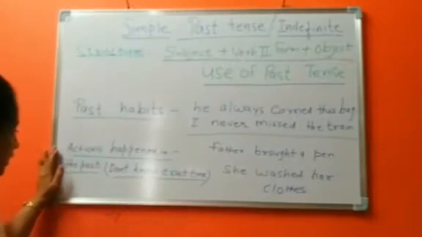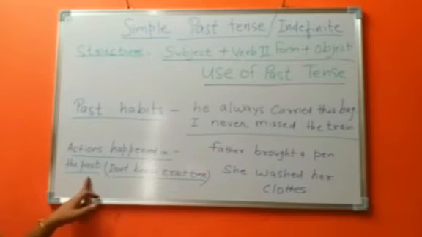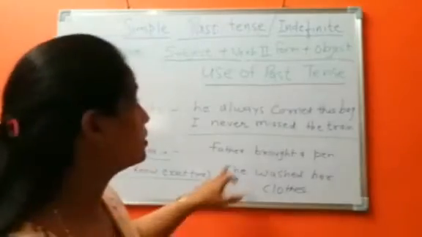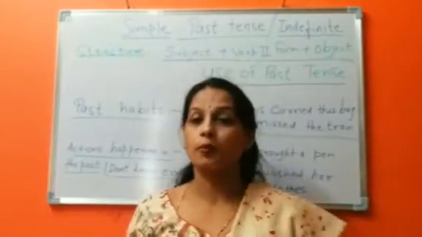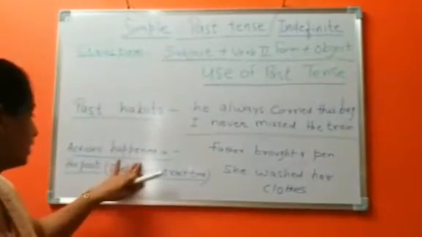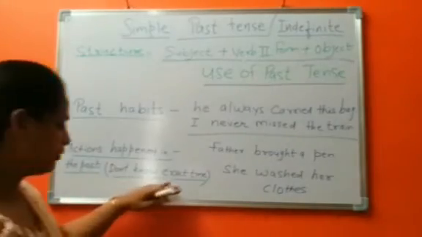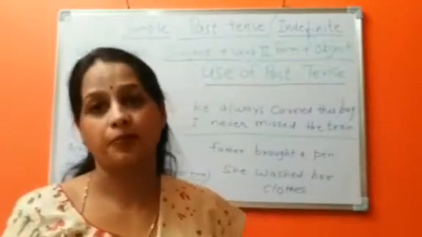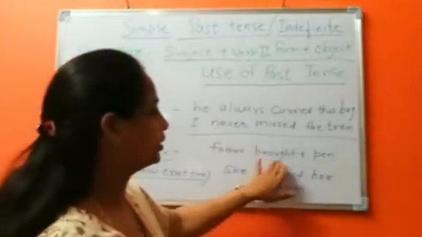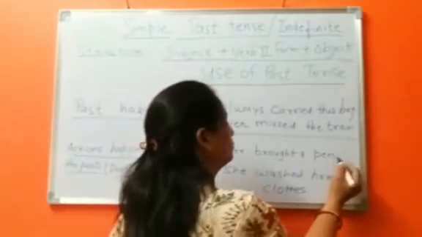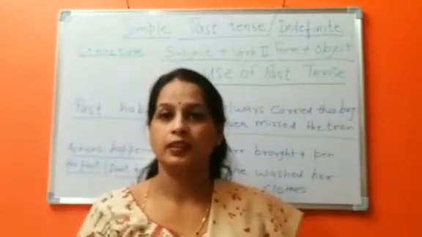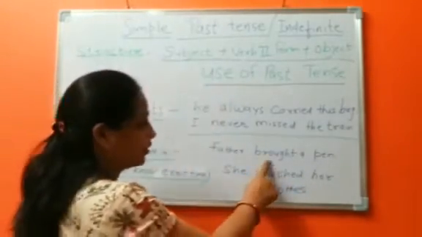Fourth situation is actions that happened in the past when we don't know the exact time. You use past indefinite tense or past simple tense when we want to talk about an action that happened in the past and we don't know the exact time of the action. Example, father bought a pan. This is the second form of the verb, bought.